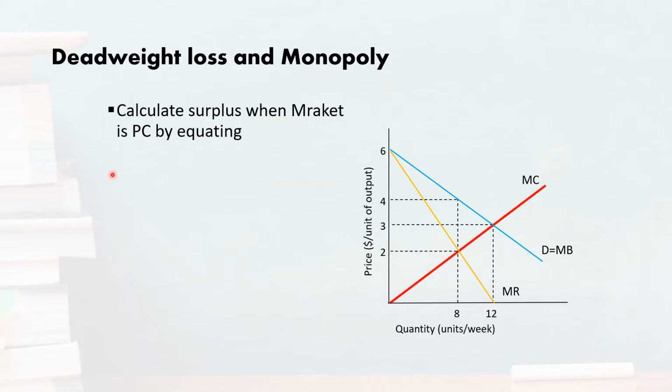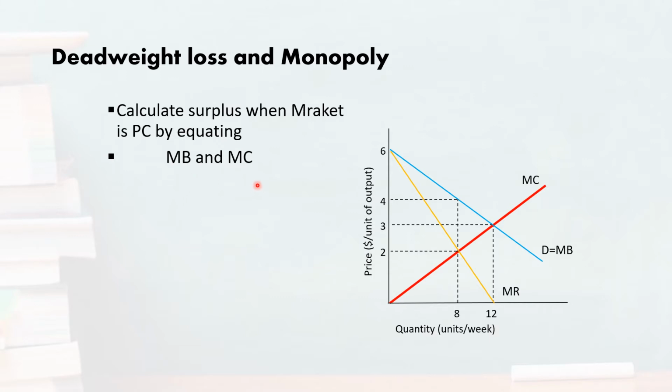And for a perfectly competitive market, the market is said to be in equilibrium where the marginal benefit, or the value which the buyers put on purchasing an additional unit, is equal to the additional cost which the supplier or producer is facing. So by equating marginal benefit and marginal cost, we can easily find out the optimum level of output and price. Basically, this is the equilibrium condition in case of perfectly competitive market.